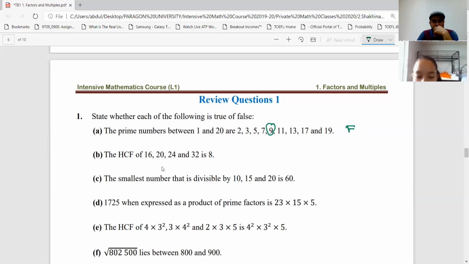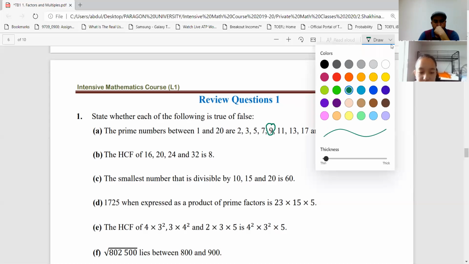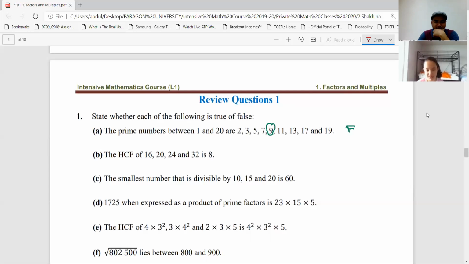How about B? The highest common factor of 16, 20, and 24 is 8. True. Are you sure? I'm not sure.